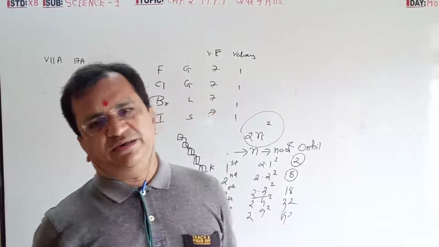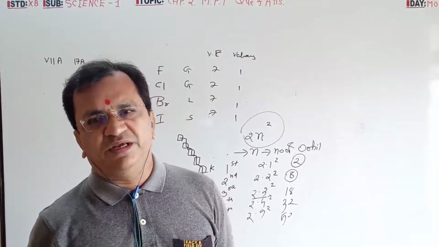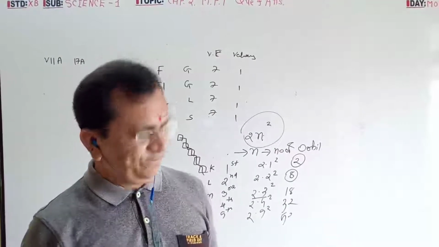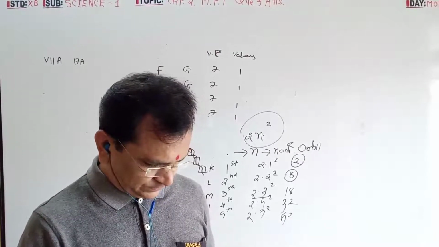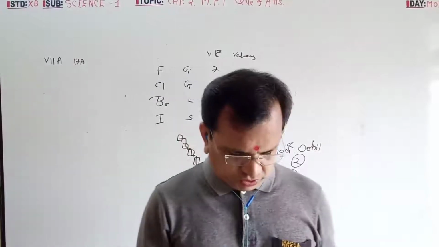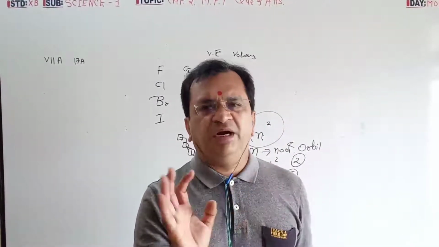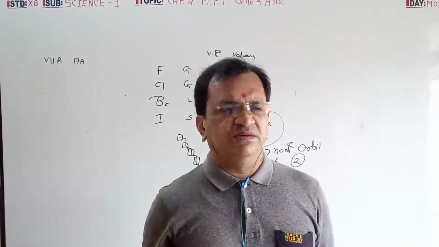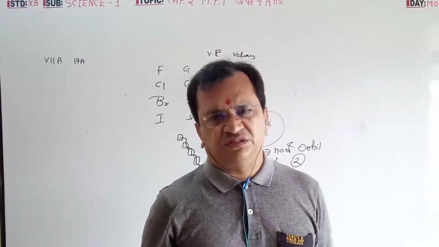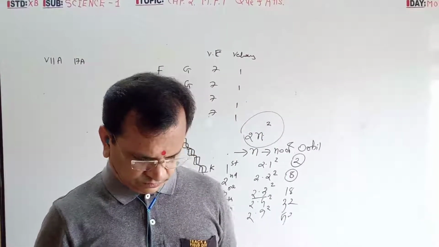Examples of metalloids: silicon, arsenic, germanium, gallium. Non-metals: you can write gas names such as fluorine, chlorine, bromine, hydrogen, oxygen, carbon.